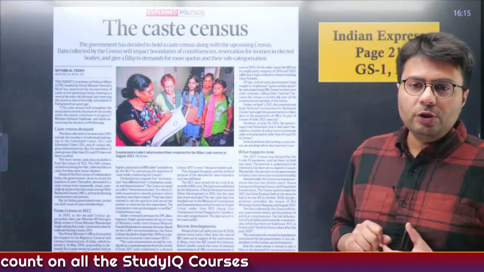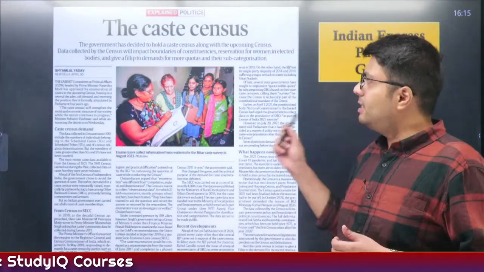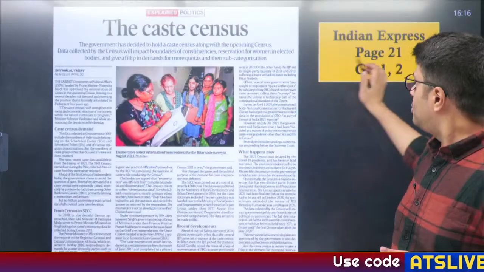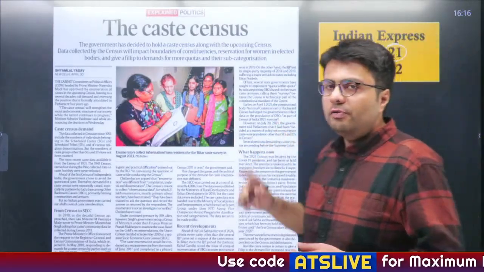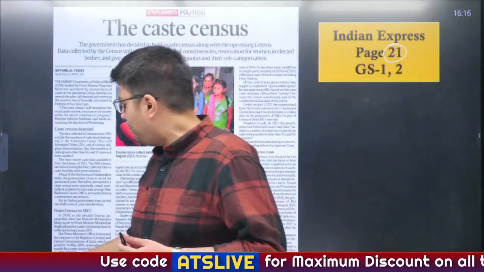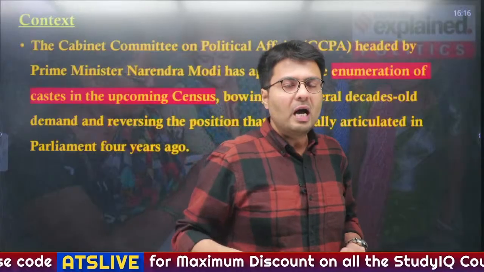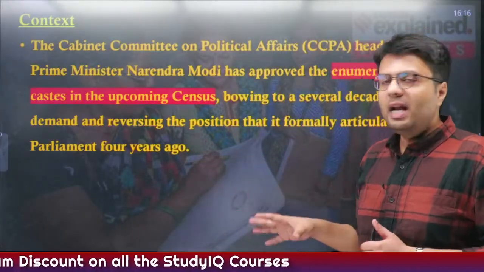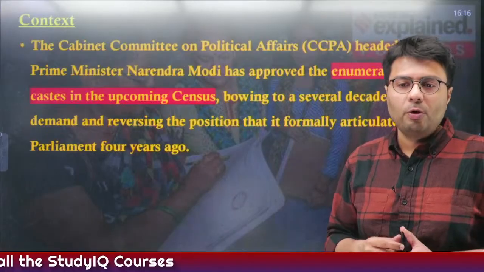Now let us move to the most important article of the day. This is the second article. Now this appeared in the explain section, as you can see, which is on page 21 today, and the relevance of this article is from both paper 1 and paper 2. Paper 1 has the role of caste in Indian society and paper 2 deals with policy making, etc. So we'll understand how census in general helps in policy making.